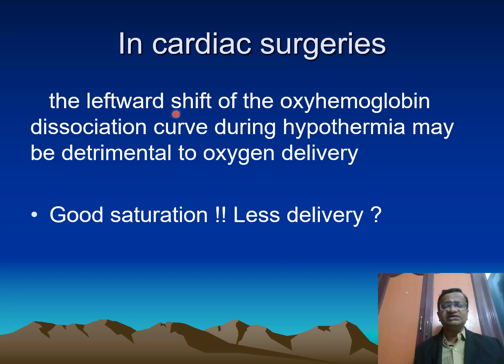In cardiac surgeries, the leftward shift of the oxygen hemoglobin curve during hypothermia may be detrimental to oxygen therapy. So we mean sometimes good oxygen saturation, but less delivery because decreased temperature will shift to the left. So that is what is very important. Perioperative hypothermia, get it to 36 plus. That is what will optimize your oxygen delivery rather than your saturation.